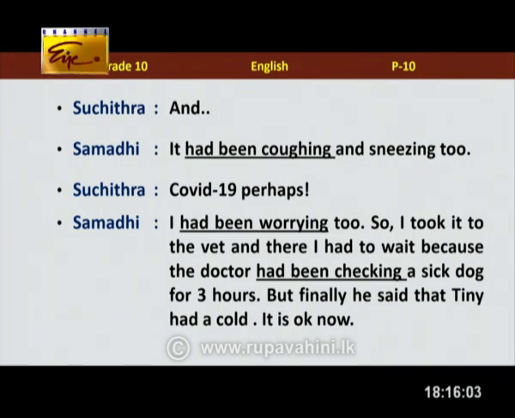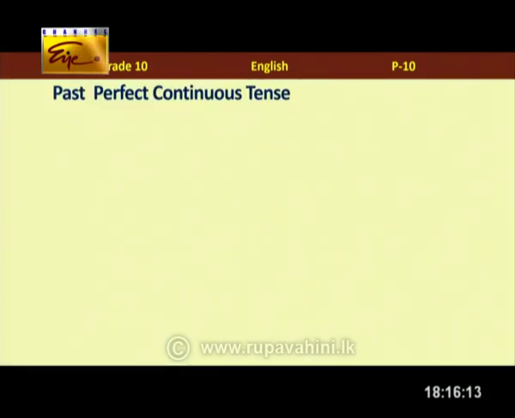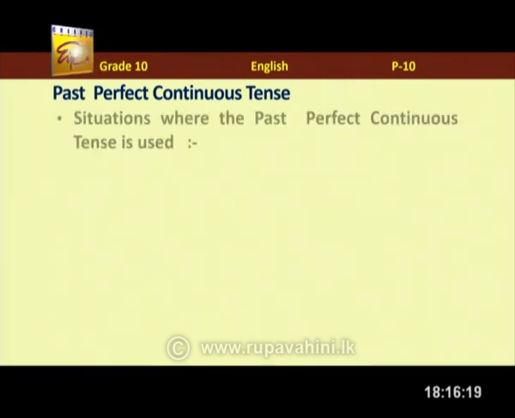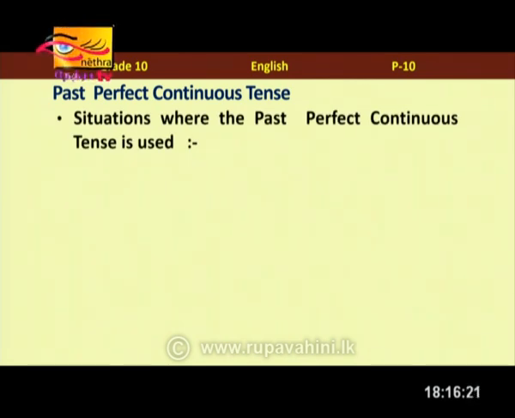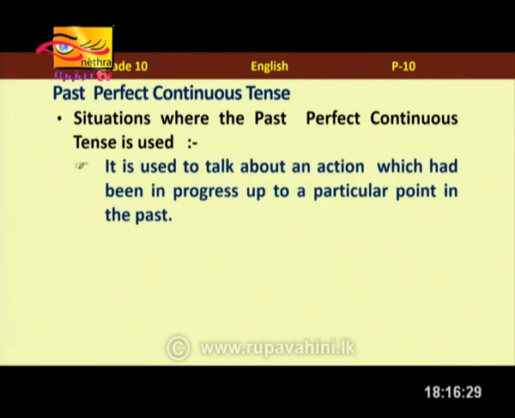It is okay now. So children, as you can see, had been coughing, had been worrying, had been checking. This is kind of okay going together with present perfect continuous. But now we are going to focus on past perfect continuous. What does it mean by past perfect continuous? We use past perfect continuous to talk about actions that we started in the past and we were doing it in the past for a certain period of time actually.